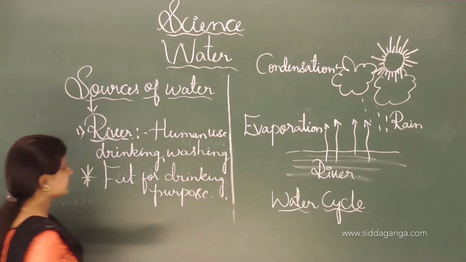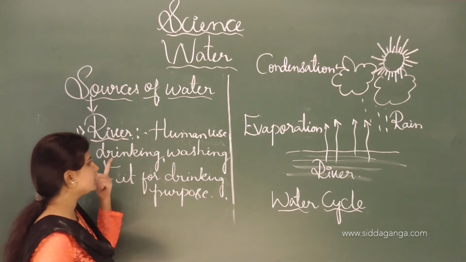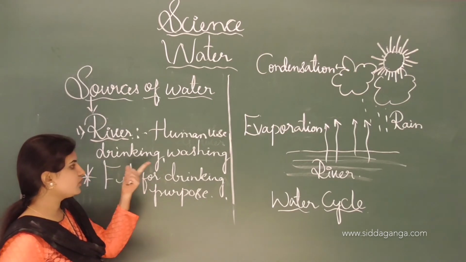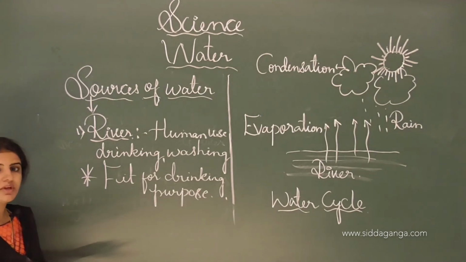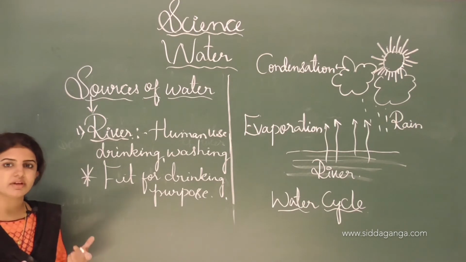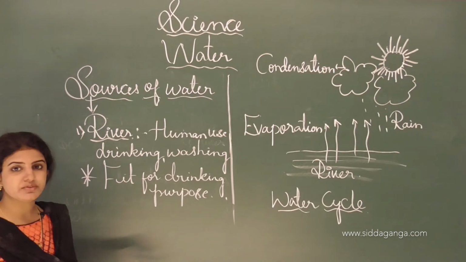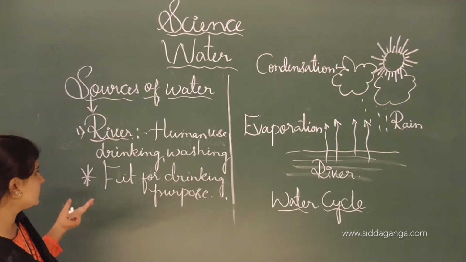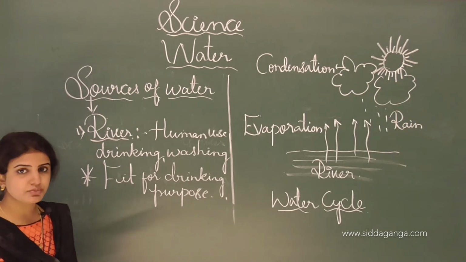Fit for drinking purpose. Most of the water which human beings use for drinking, washing and farming comes from rivers. Not only for drinking, washing and farming, we also need river water for growing plants and their development. It is free from salt, and that's why it is very essential for consuming.